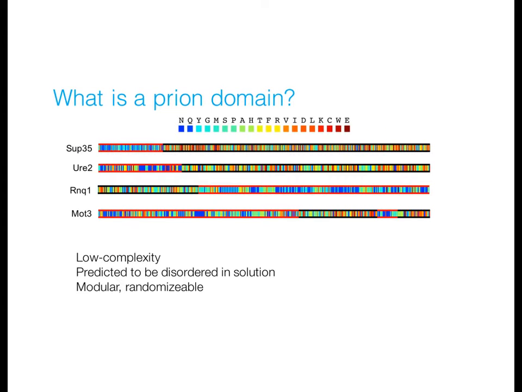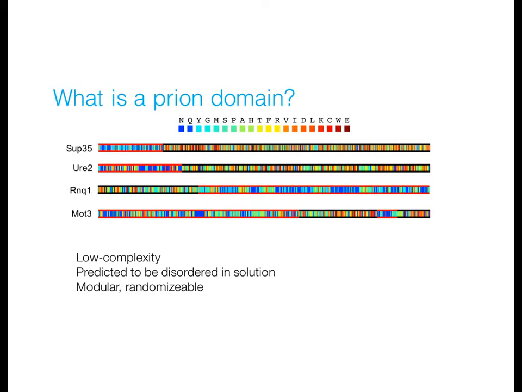So, what are prions? Prions are infectious proteins that can adopt many functionally distinct conformations, at least one of which is self-replicating. In yeast, several proteins are known to form prions, including SUP35, URE2, and MOT3. These proteins all have a domain composed of only a few amino acids, particularly uncharged polar residues. This means that these domains are predicted to be intrinsically disordered in solution.